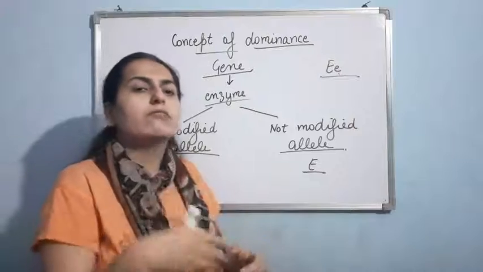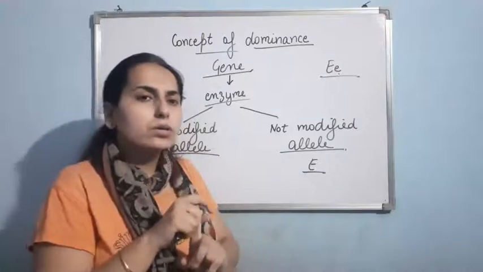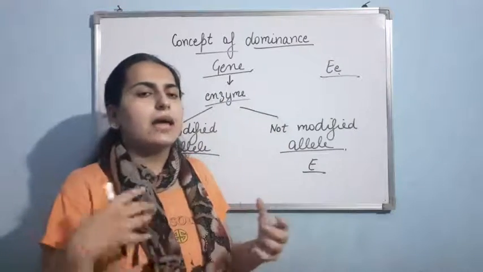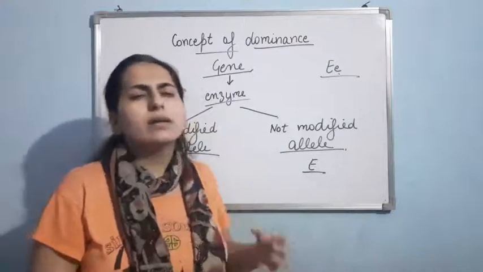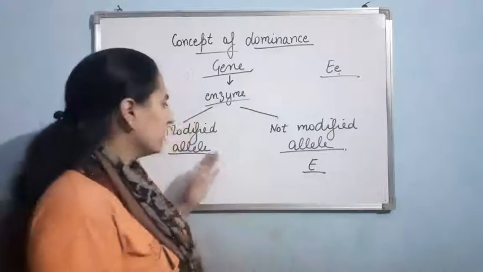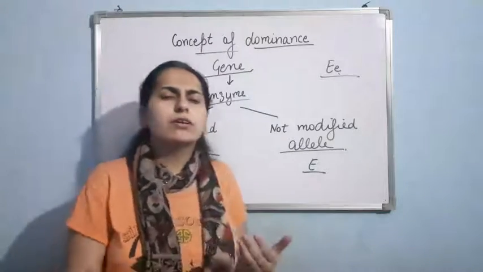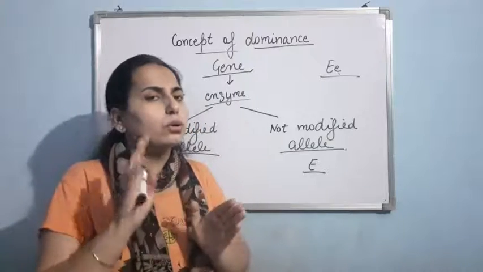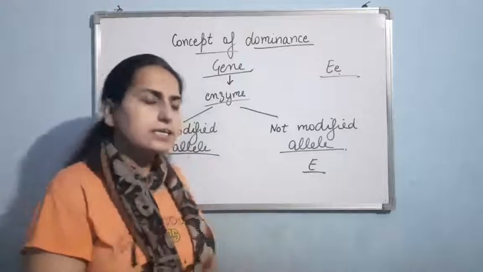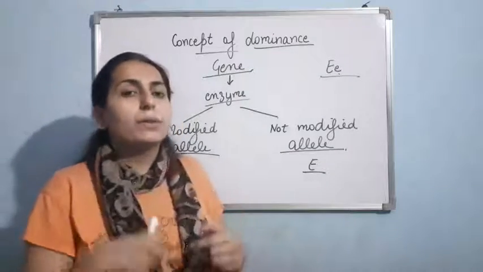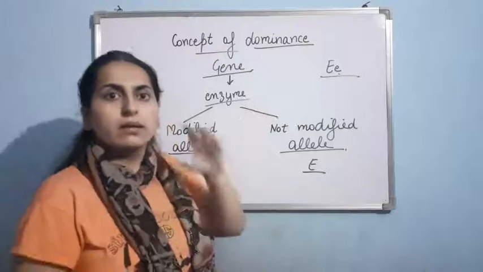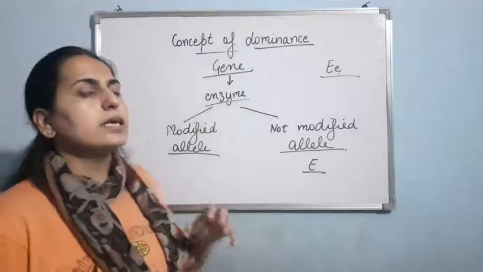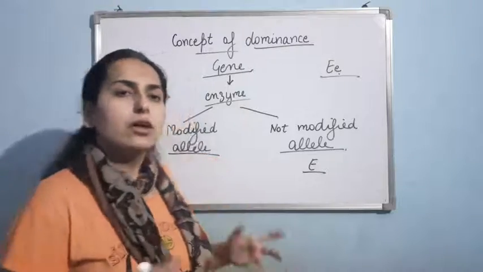This new modified allele could produce the same enzyme with the same efficiency or a little less efficiency. If this is the case, then the phenotype produced will be normal or near normal. Now second case, this modified allele could produce an enzyme, but that enzyme is non-functional. So basically in the second case, the enzyme is being produced, but it is non-functional.